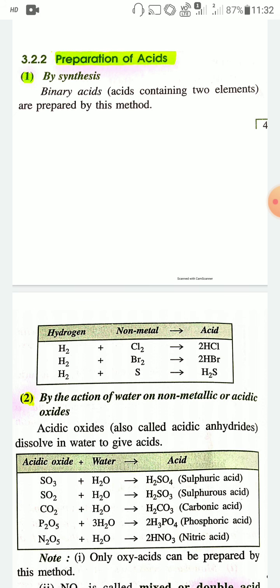And in this case, when hydrogen gas reacts with non-metal, binary acid will produce. Okay, the scheme is that hydrogen plus non-metal implies acid. For example, H2 plus Cl2 implies 2HCl. H2 plus Br2 implies 2HBr. H2 plus sulfur implies H2S. These are direct combination reactions or synthesis reactions. That is, by using synthesis reaction you can prepare some acids.